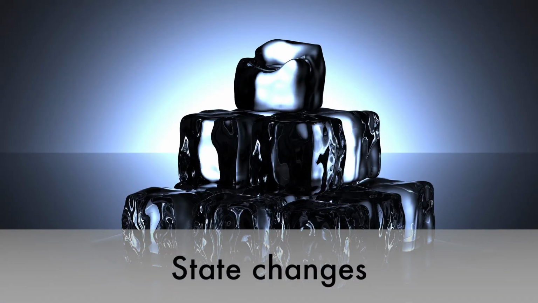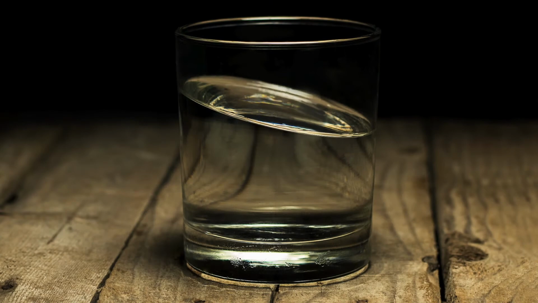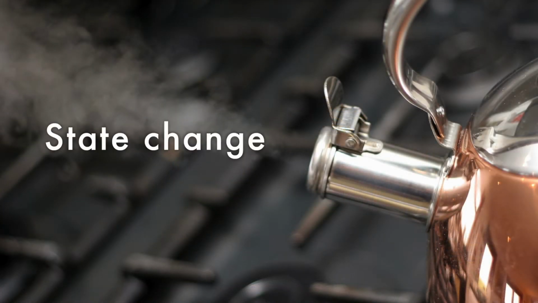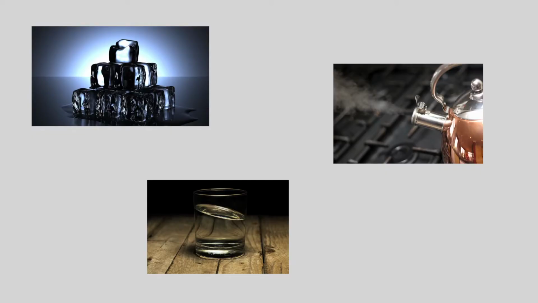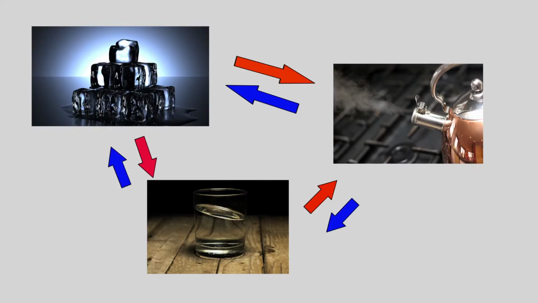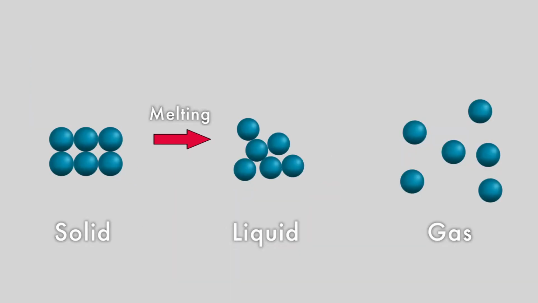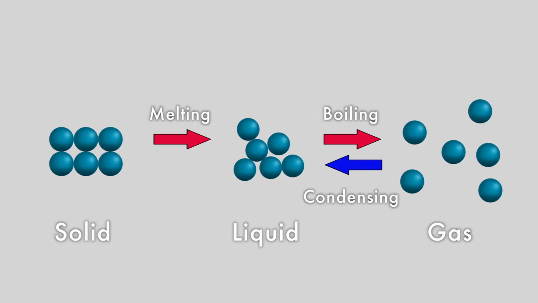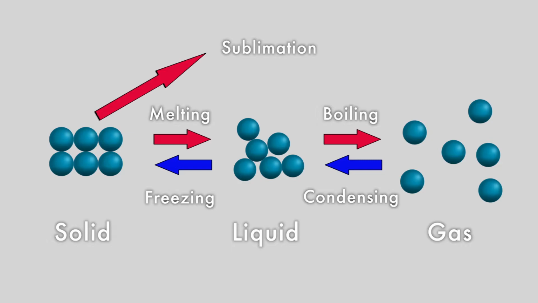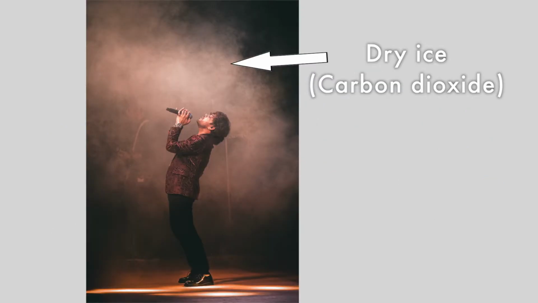Materials are not stuck as being one state forever. Under certain conditions, they are able to change between the three states of matter. This is called a state change. Depending on which state of matter the material is coming from and going to, it has a different name. Solid to liquid is melting, liquid to gas is boiling, gas to liquid is condensing, and liquid to solid is freezing. Finally, in specific conditions, some materials are able to undergo sublimation, which is changing from a solid directly into a gas. An example of this is carbon dioxide or dry ice.